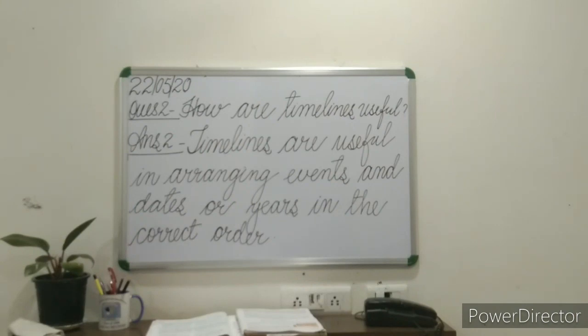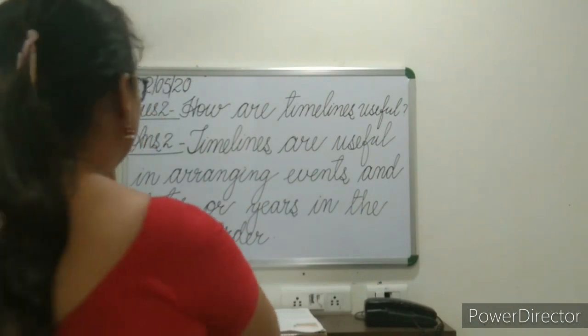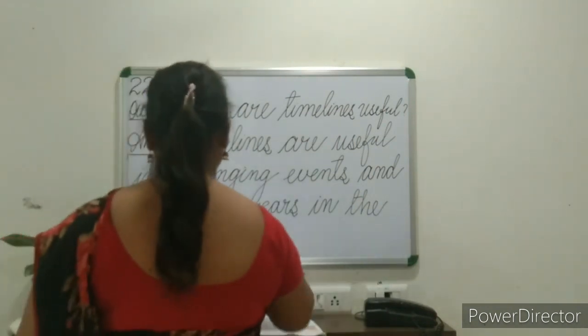I repeat once more. Question number 2. How are timelines useful? Answer number 2. Timelines are useful in arranging events and dates or years in the correct order. Have you completed? Okay. Now we'll take the third question.